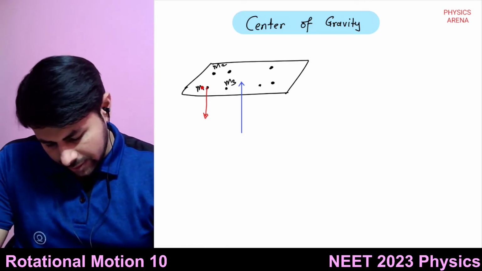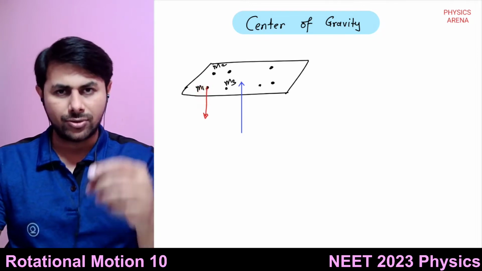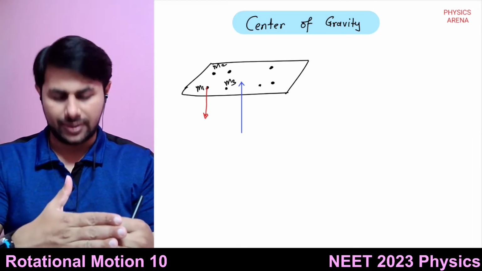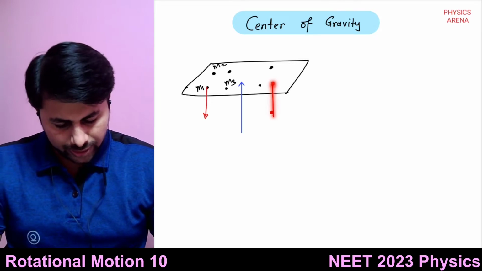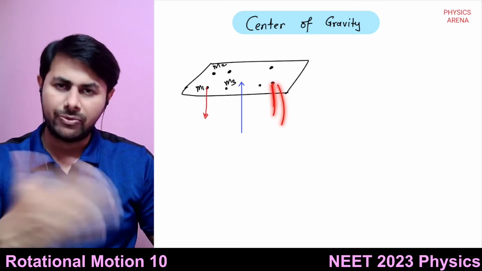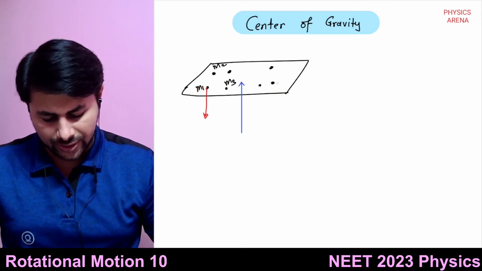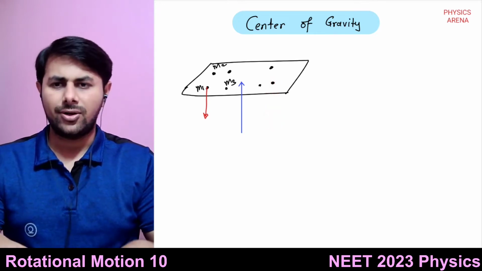The gravitational force on this mass will try to rotate the body in the downwards direction. Here it is in the anti-clockwise direction, here it is clockwise. So you have to balance all those torques.